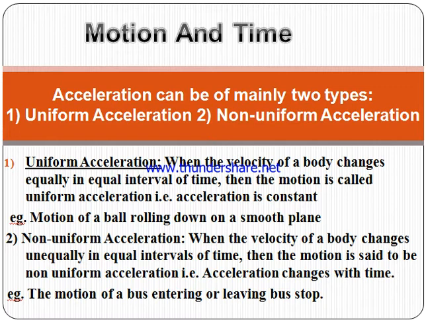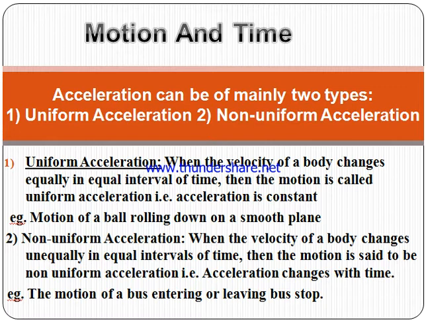Uniform acceleration: when the velocity of a body changes equally in equal intervals of time, then the motion is said to have uniform acceleration. That is, the acceleration is constant.